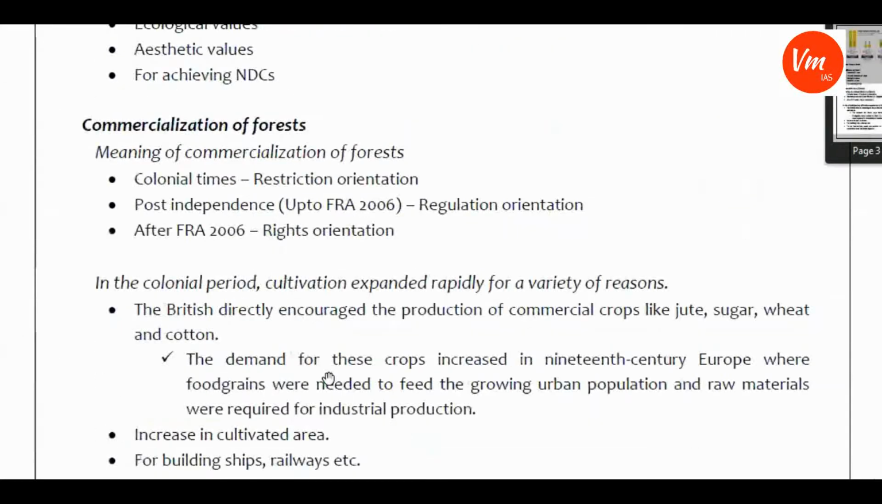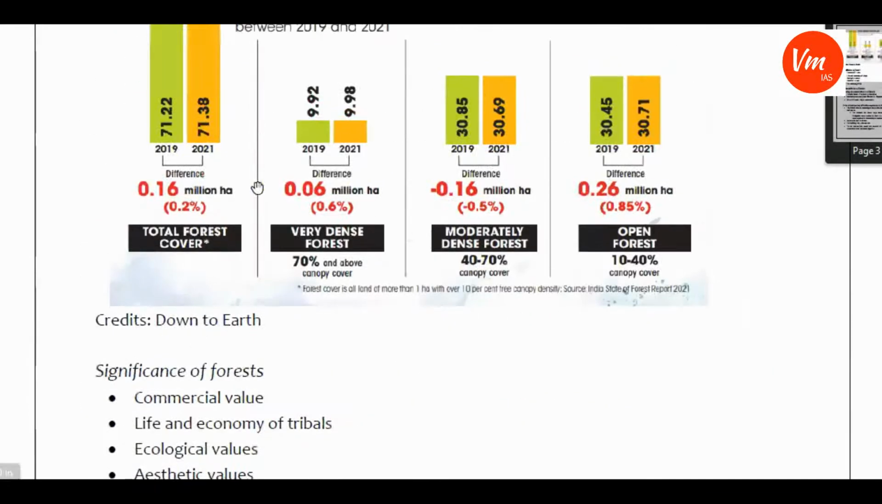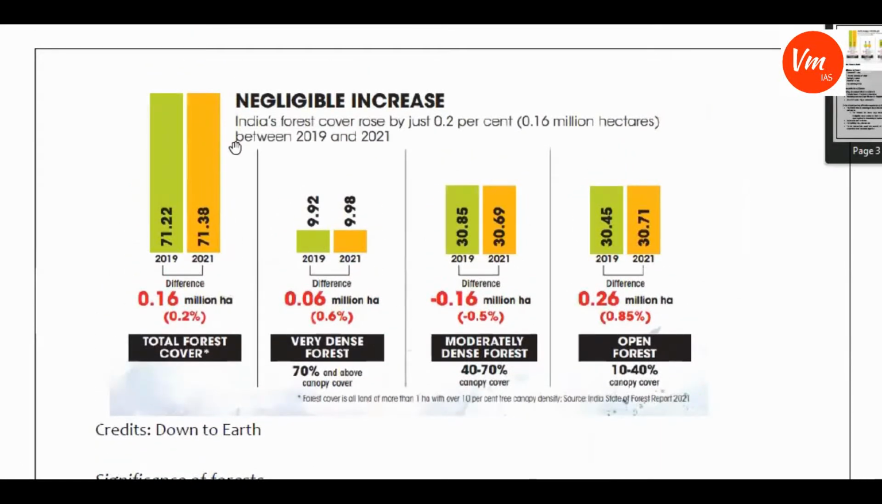So typically, just a minute. Critically assess the increase of the.